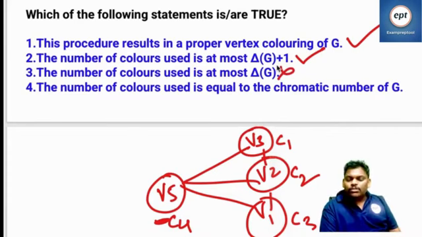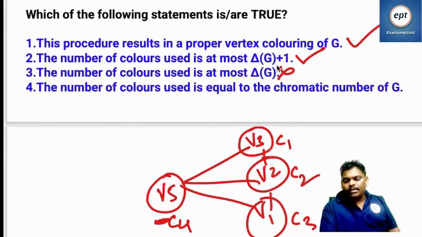The number of colors used is equal to the chromatic number of G. No, I cannot give a guarantee, because the chromatic number is the minimum number of colors. It may go more than the chromatic number.